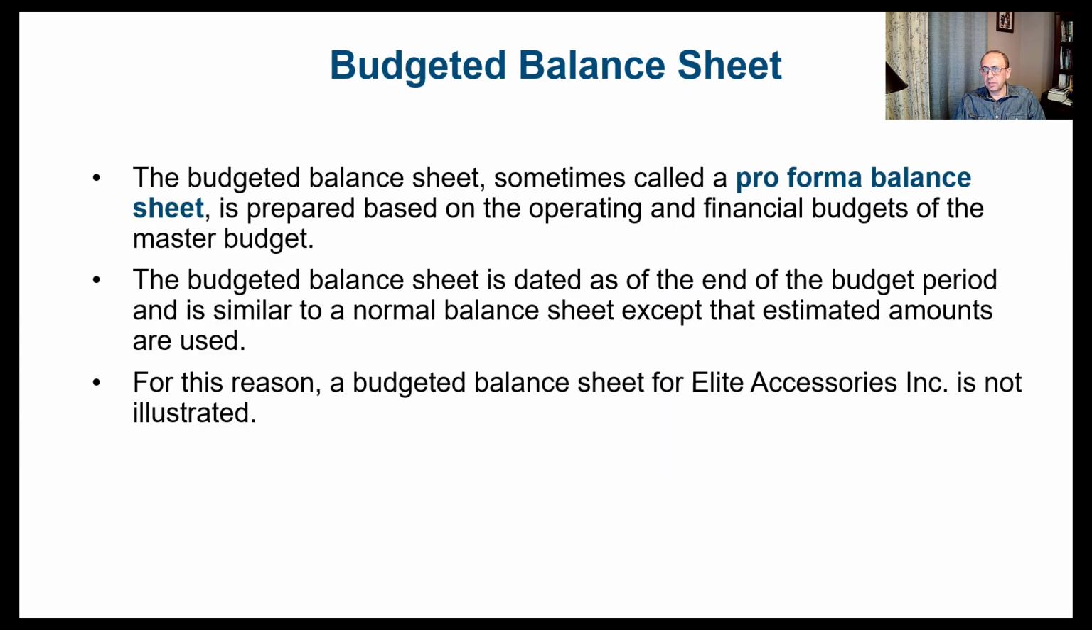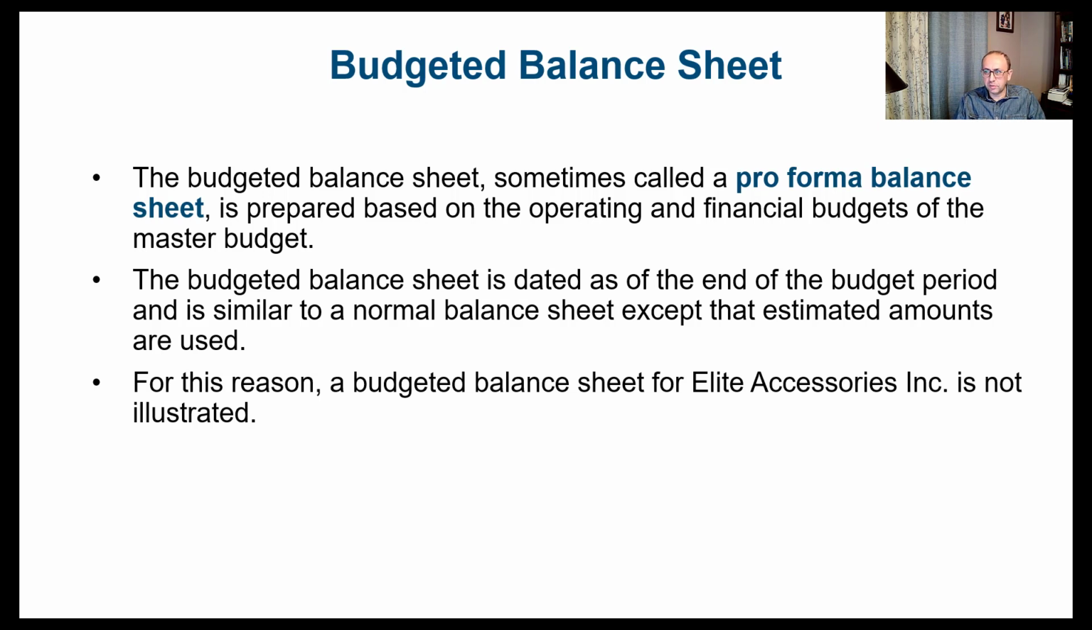Now we're going to see the budgeted balance sheet. So once everything is ready, we can prepare the budget balance sheet. The budget balance sheet, sometimes we call it the pro forma balance sheet, very similar to the pro forma income statement. It's prepared based on the operating and the financial budgets of the master budget. So both of them combined together, we prepare the pro forma or the budgeted balance sheet.